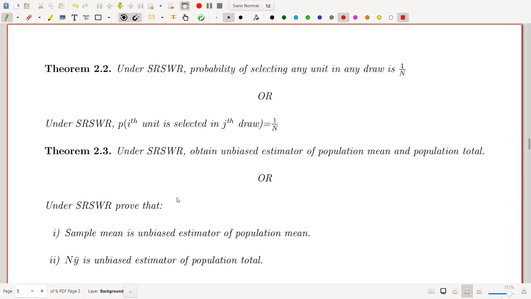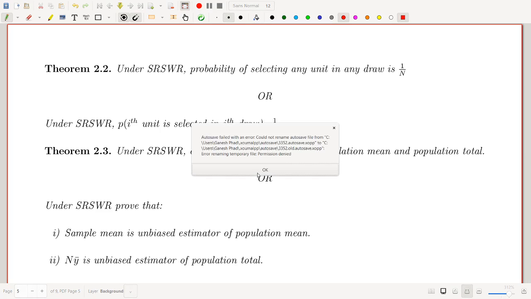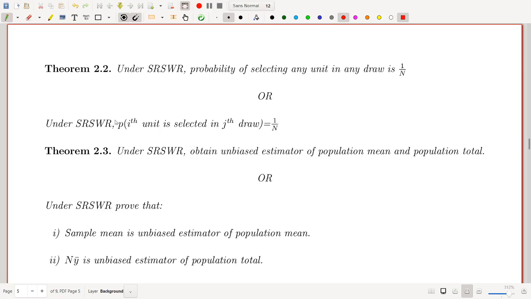Now we are going to see a theorem. The theorem is: under SRSWR, probability of selecting any unit in any draw is 1 upon N. Or this theorem can be written like this also: under SRSWR, probability that ith unit is selected in jth draw is 1 upon N. In SRSWR, after measuring first unit, we replace it back into population.